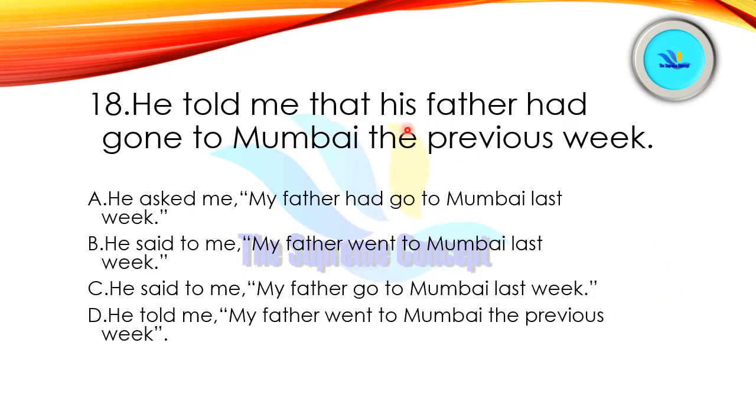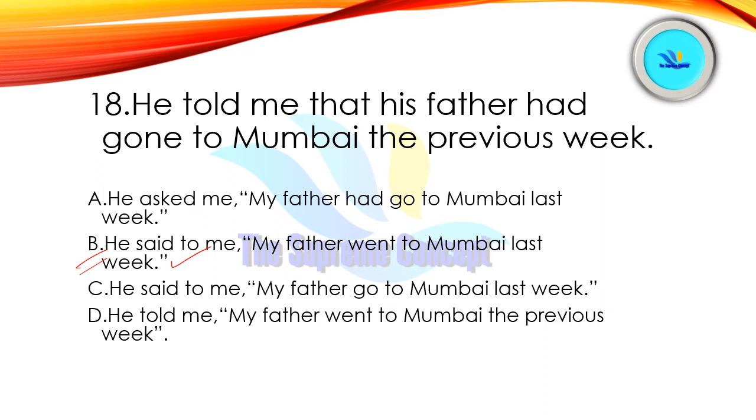He told me that his father had gone to Mumbai the previous week, and these are the four options. And this question is also based on direct and indirect speech, and the indirect speech is given to us. We need to find out the direct version of it. So your job is to give it a pause and mark your answer. All right, so yeah, mark it. Yes, option number B is correct here. He said to me, my father went to Mumbai last week. Right. Like the previous one, this question also follows the same rule.